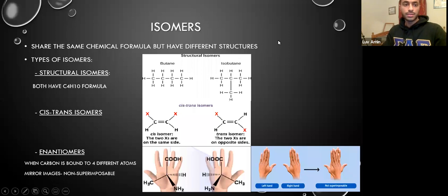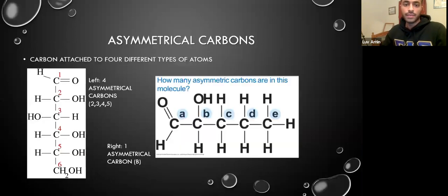And this leads us into our next concept, which is asymmetrical carbons. We've got to remember, a rule of thumb with asymmetrical carbons is that the carbon must be attached to 4 different atoms. So the best way to explain this is going through examples. Let's look at this one on the left right here. There's 6 carbons, so we'll start with carbon 1. Carbon 1 has an H, a double bonded O, and a carbon chain attached to it, right? So that's only 3 things. Since it's not 4, we cannot call it asymmetrical.